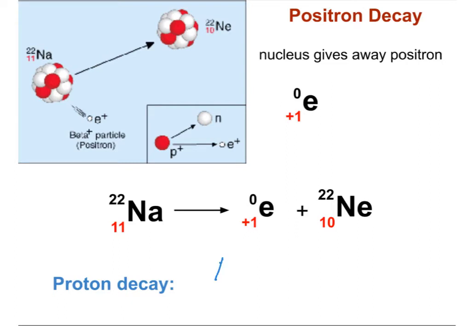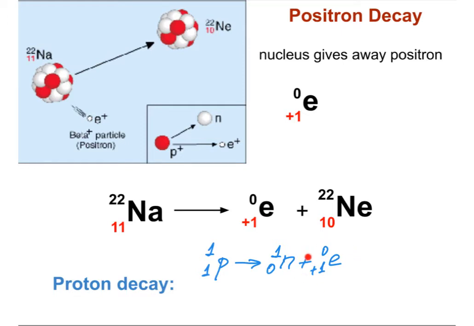Let's see how proton decay works. Here's my proton. A proton has an atomic number of 1 and a mass number of 1 because it weighs 1 atomic mass unit. A neutron is produced as a result of it. The mass number of the neutron is also 1 because both proton and neutron weigh 1 atomic mass unit, and the neutron has no charge, so we are putting 0 over here. Also, a positron is produced. A positron has almost no mass, so we're putting 0 for the mass number, and it has a positive charge, so positive 1 goes over here.